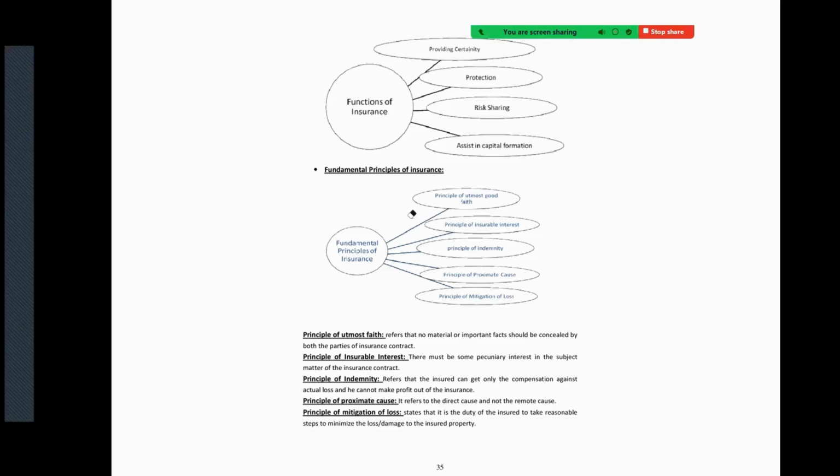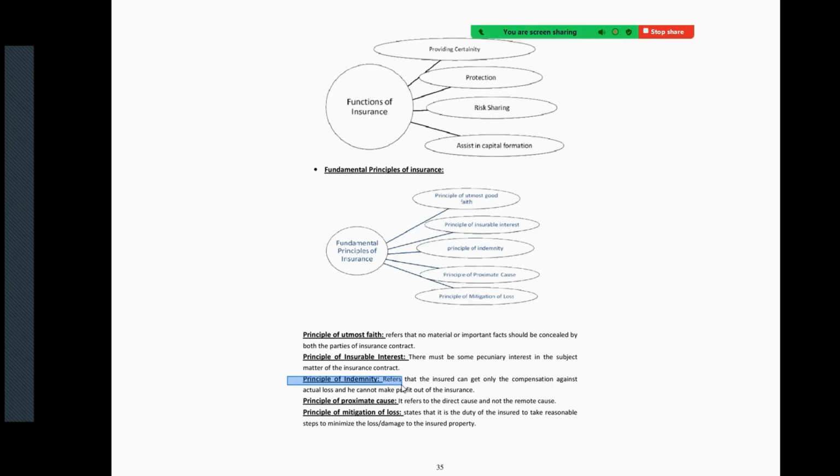Next, we are coming to fundamental principles of insurance. What are the principles? We should have utmost faith or trust in that particular party from whom we are getting the money, from whom we are getting the support. Principle of insurable interest. Why will they help us? Because after a certain point of time we have to pay the premium, against which they provide us the services at the point of emergency. So this is how we have to give some insurable interest to them.